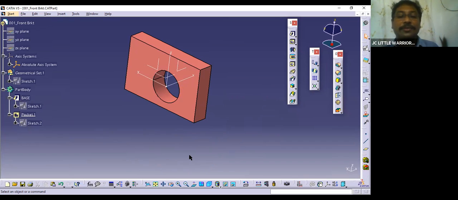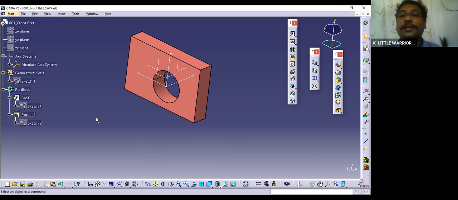Okay, guys, any questions in this? It's already 7:20, so we have taken 20 minutes extra. So let's stop it here. And please, after installation, please go through CATIA and start creating simple parts like what I showed.